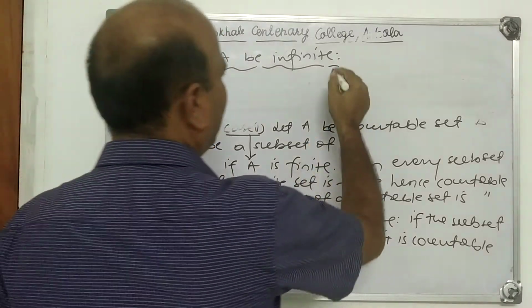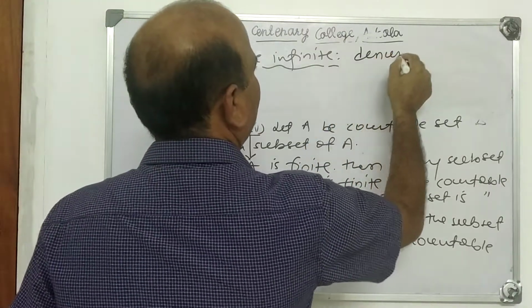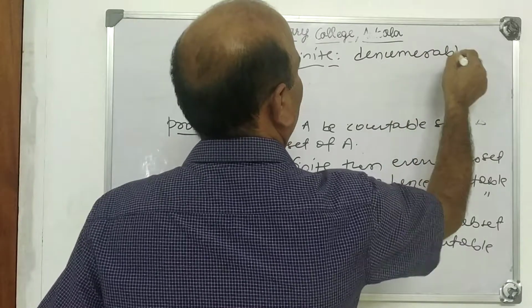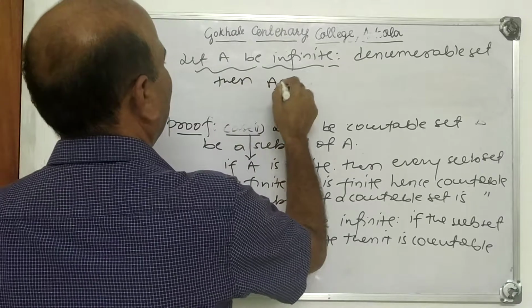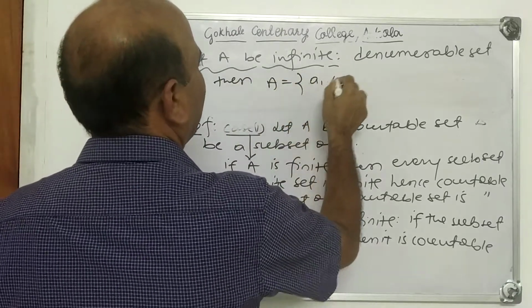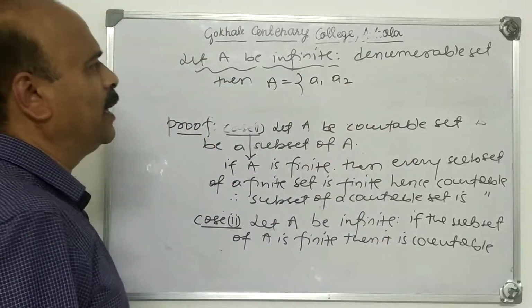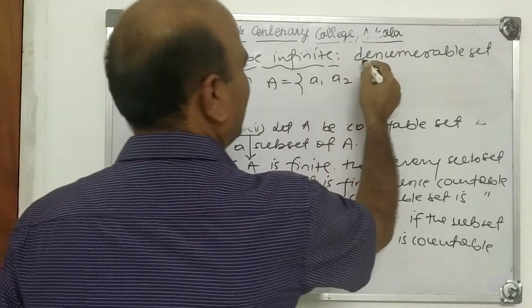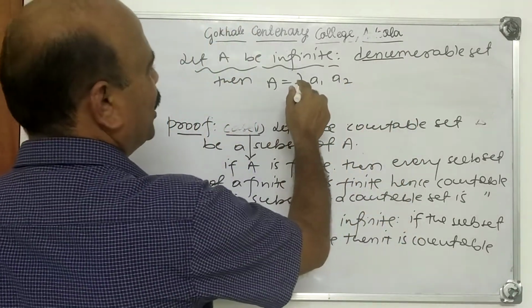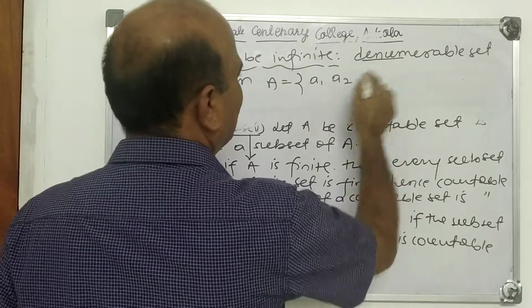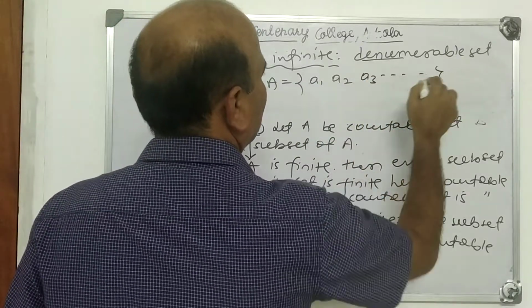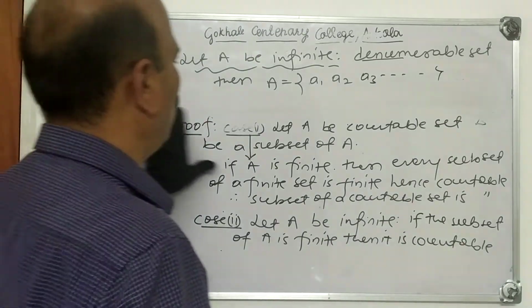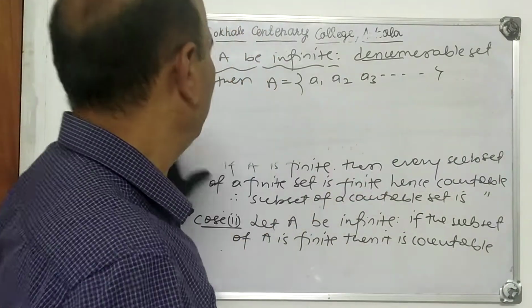A is an infinite denumerable set. Then what do you mean by denumerable? The elements of A can be arranged in sequential order. That is the meaning of denumerable. Even though it is infinite, denumerable means elements can be arranged in some definite sequential order.